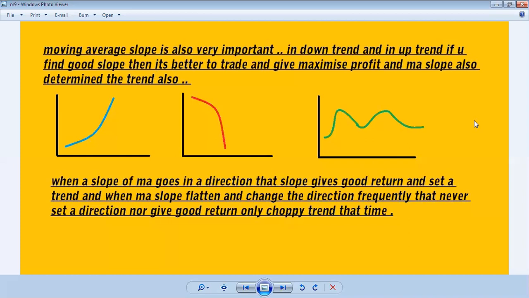So hopefully you understand, and this is a new concept. Through this moving average slope, we can identify the trend. The slope gives good return, and helps identify where the direction goes, and whether it's going to be an uptrend, a downtrend, or a choppy trend.